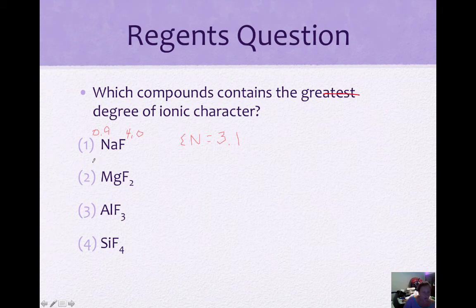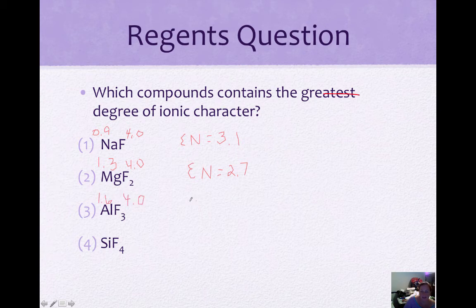Magnesium is 1.3. Fluorine again is 4.0. So our difference here is 2.7. Aluminum is 1.6. Fluorine, still 4.0.